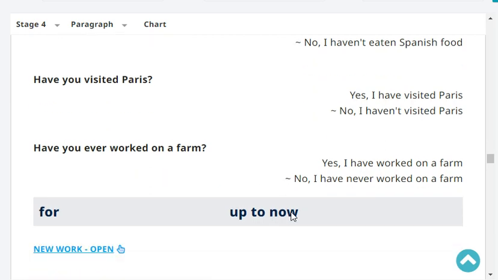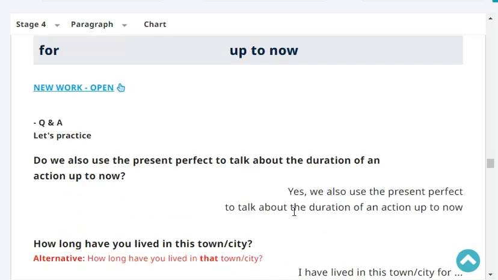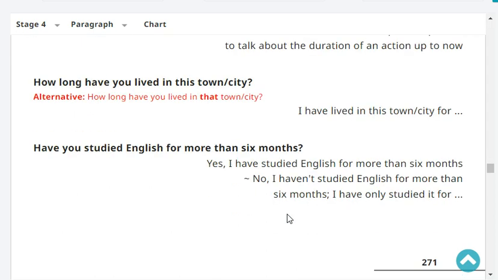Have you ever worked on a farm? Yes or no? No, I have never worked on a farm. Very good. Do we also use the present perfect to talk about the duration of an action up to now? Yes, we also use the present perfect to talk about the duration of an action up to now.